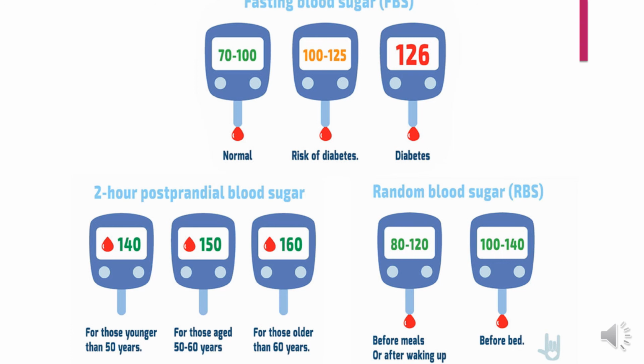2 hours postprandial blood glucose. How will it be? Postprandial means after having food. For those younger than 50 years, the value will be 140. For those aged 50 to 60 years, the value will be 150. For those older than 60 years, the value will be 160. And the random blood glucose, what happens before meals or after waking up? That is 80 to 120. Before bed, that is random blood glucose, 100 to 140.